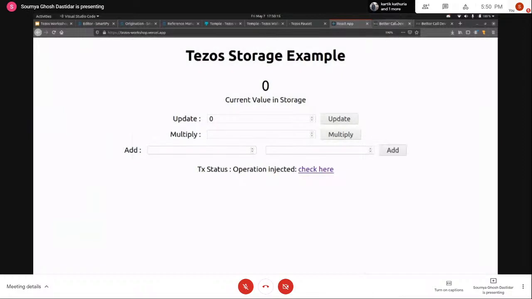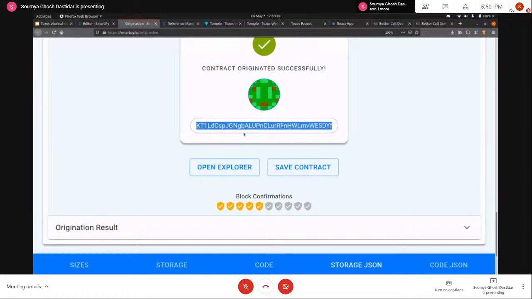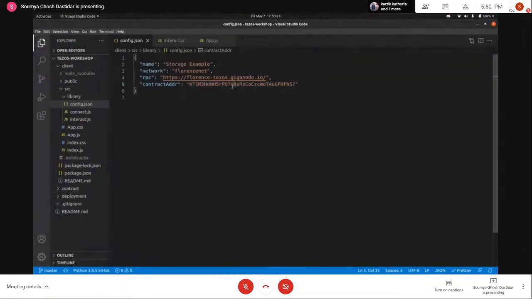So let me just go ahead and update the contract address. So this is the new contract address. If I go back, I can just update the contract address, and right now it's pointing to the new contract that I've deployed. So those are the network settings that you have to make sure you've got correct.